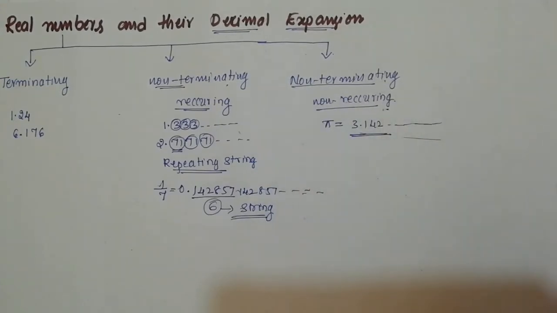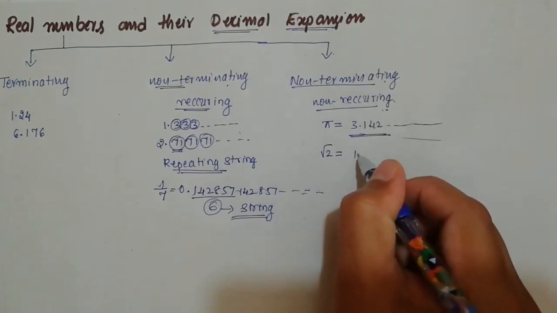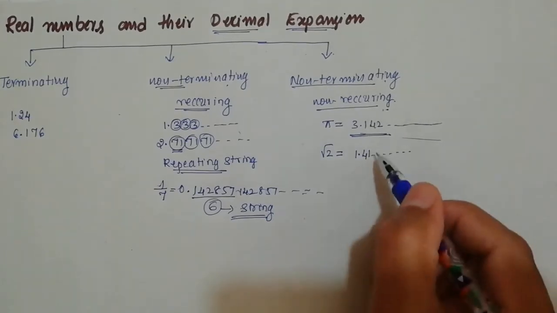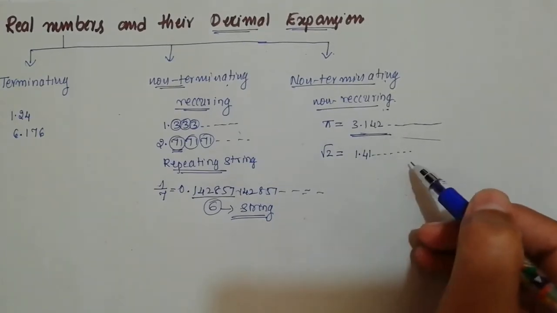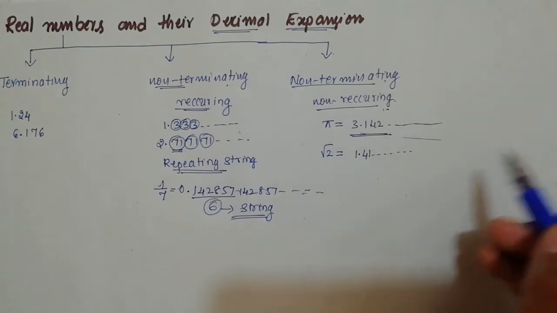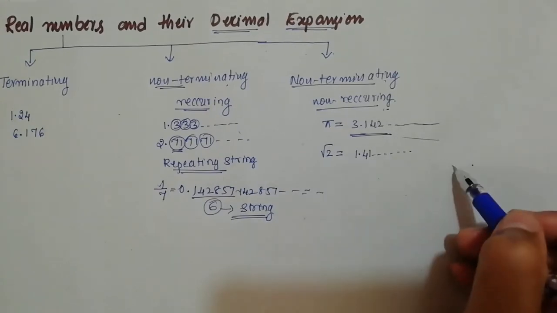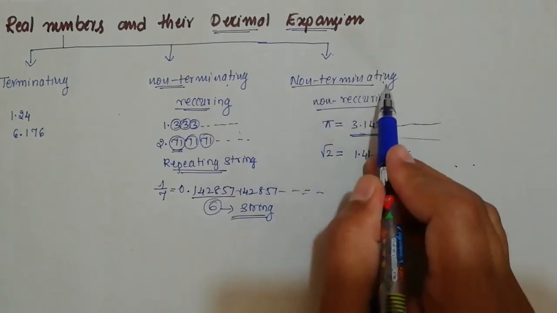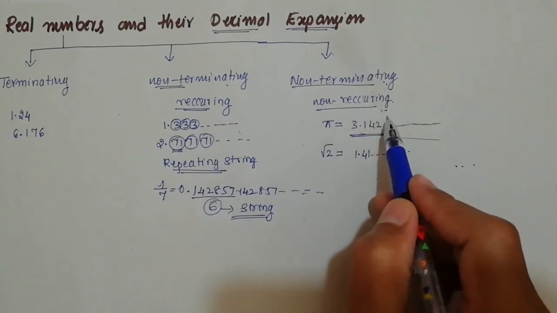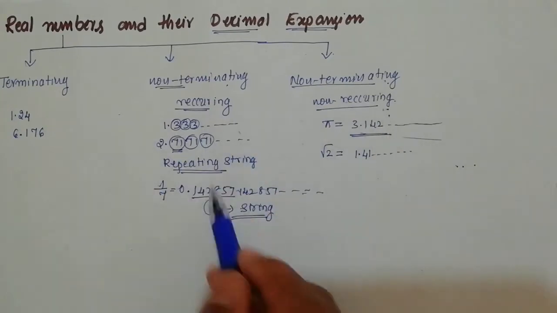Remember this one. And also if you take the decimal expansion of the number root 2, it will be around 1.41 something. Here also there will be no recurring, you can't identify the recurring. And one more thing is it will never terminate. So never terminating means non-terminating. You can't identify the repeating string means it is non-recurring also. So this type of decimal expansion is also present, like this or like this.